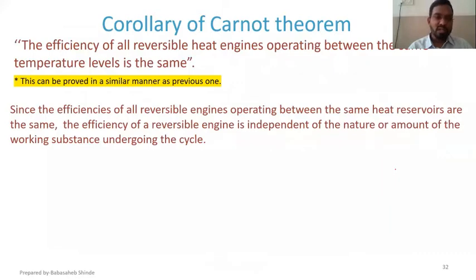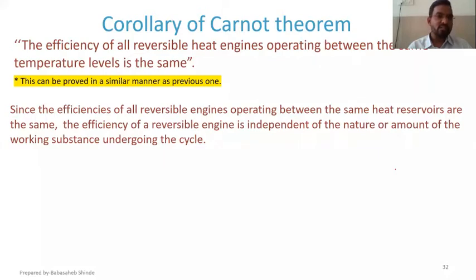Then there was a corollary also, and the corollary states that if between that source and sink there are a certain number of reversible engines, all reversible heat engines, then the efficiency of all those heat engines is going to be the same if they operate between the same source and the same sink.